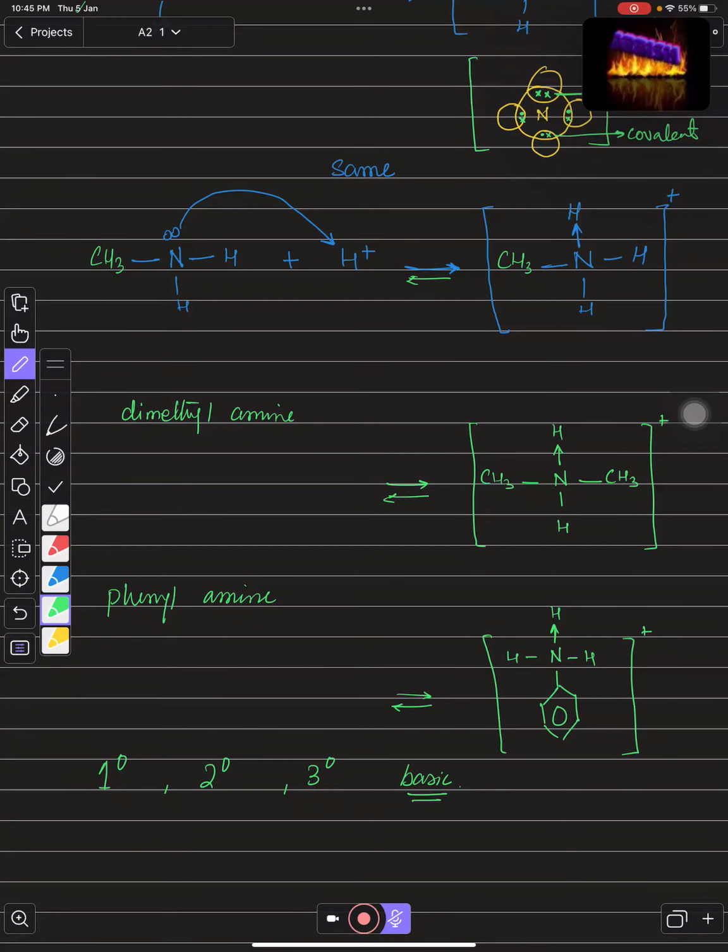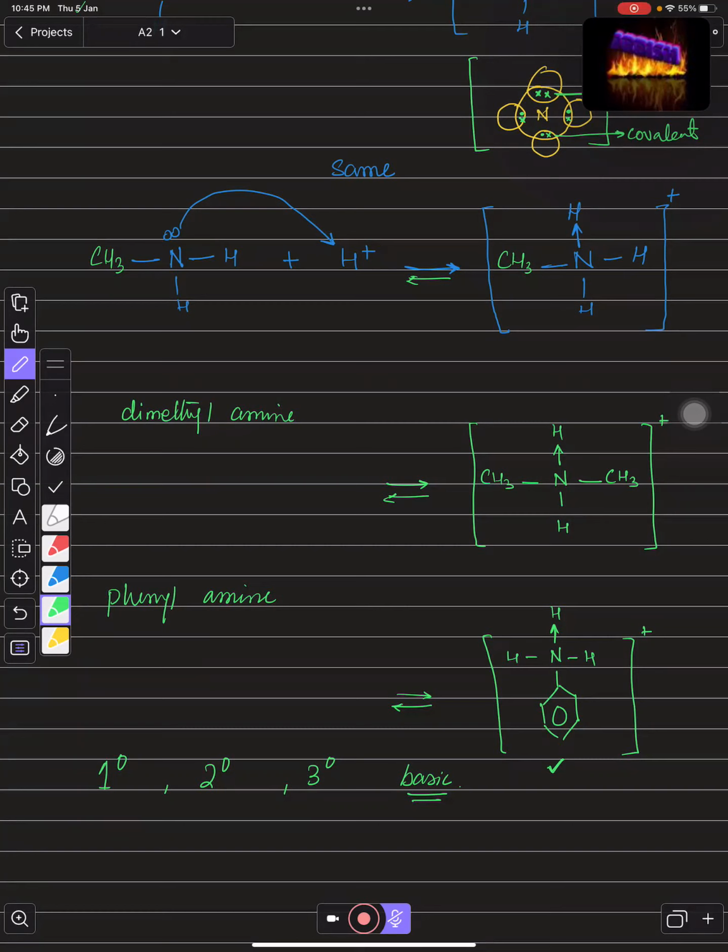So let's see which one is going to be more basic. You need to remember that if the equilibrium lies on the right-hand side, the substance is going to be strongly basic, because you can see that the hydrogen ion is going to be gained. So if the proton can be easily gained, and it is well towards the right-hand side, it shows that the gaining of protons is easier. When the ability to take H positive ions is good, the substance is well basic.